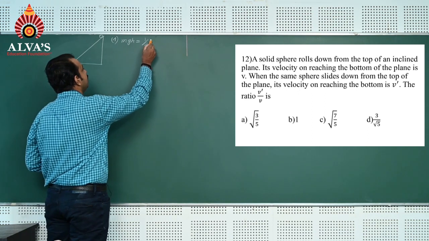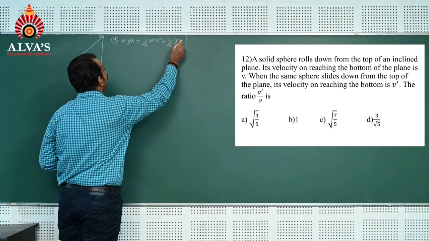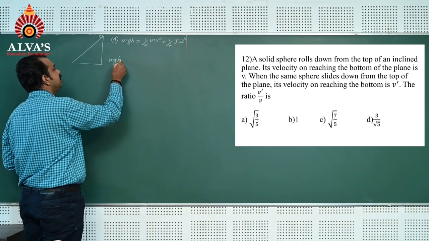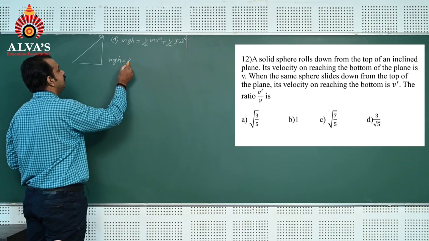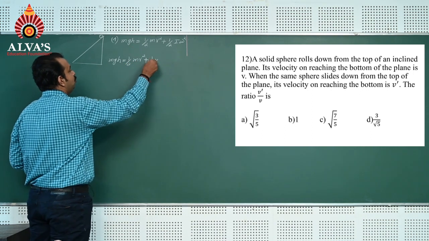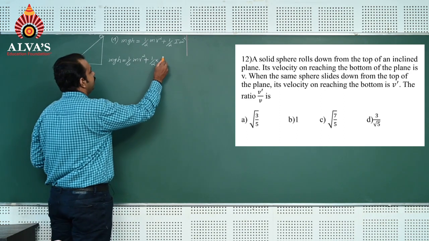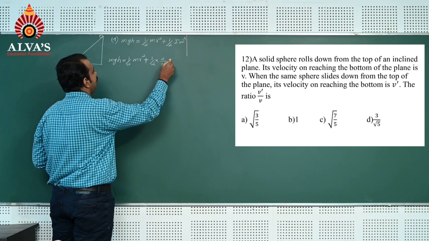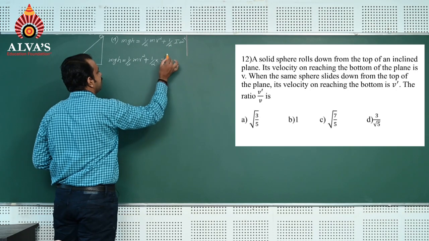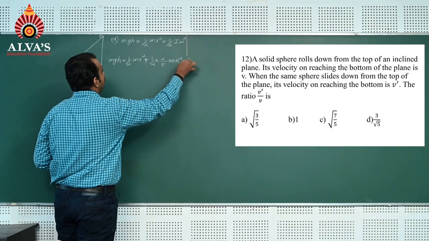So mgh is equal to half m v square plus half I omega square, which is half m v square plus half into the moment of inertia of the solid sphere. It is about the diameter, it is 2 by 5 m r square, into omega square.